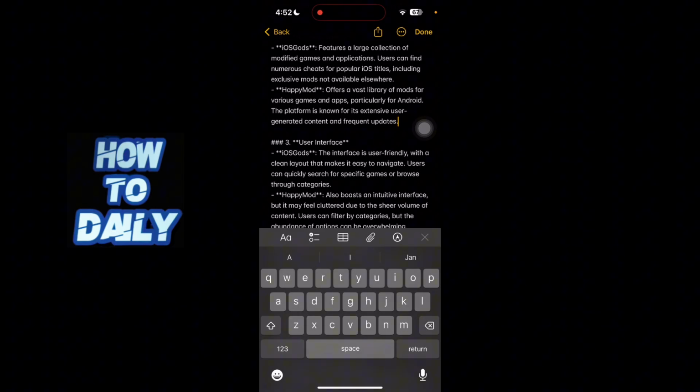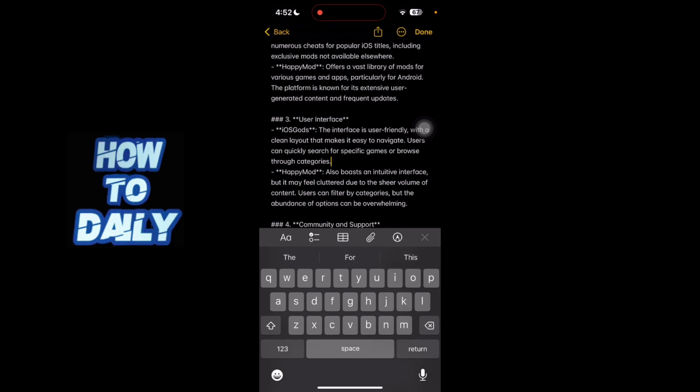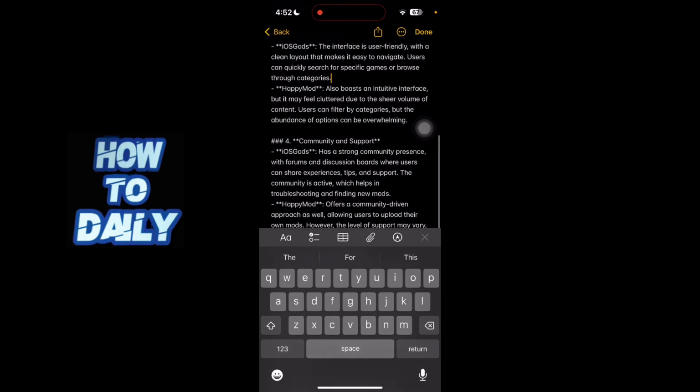If we talk about user interface, IOSGods user interface is user-friendly with a clean layout that makes it easy to navigate. Users can quickly search for specific games or browse through categories. HappyMod also boasts an intuitive interface, but it may feel cluttered due to the sheer volume of content. Users can filter by categories.